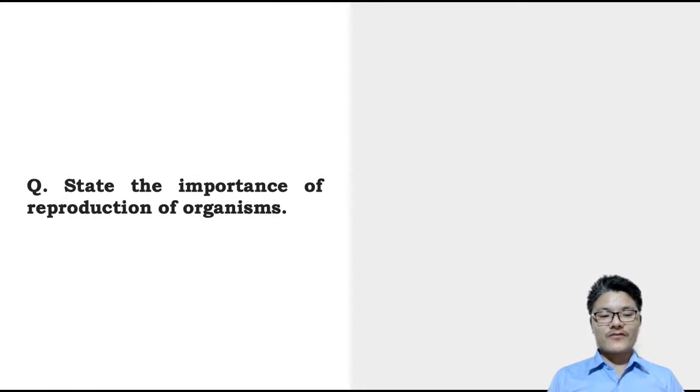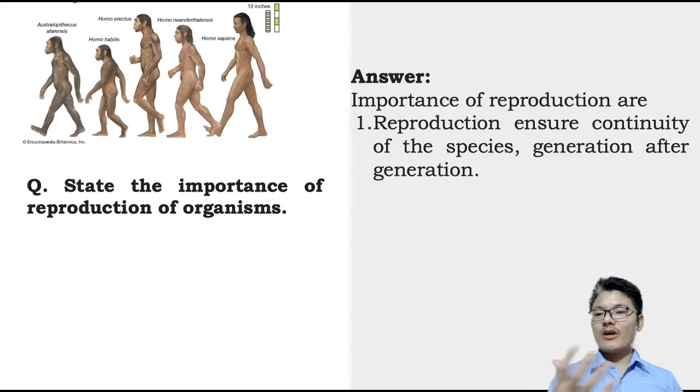What is the importance of reproduction? Is it important for us? Why is it important? Mainly for continuation of the species on Earth. We humans have been surviving on this planet Earth mainly because we are reproducing fertile offspring. We are reproducing offspring which can reproduce young ones. That's why there is survival of humans on planet Earth. So for continuation of species, reproduction is important.